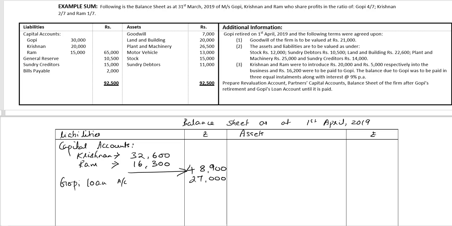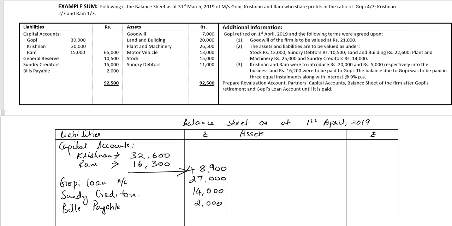Next item, general reserve, it's been distributed. Sundry creditors, as per point 2, are to be valued at rupees 14,000, and bills payable, no change in value, 2,000 rupees.